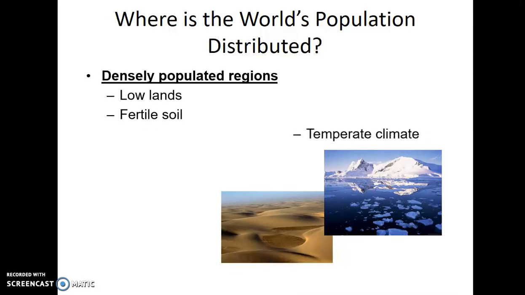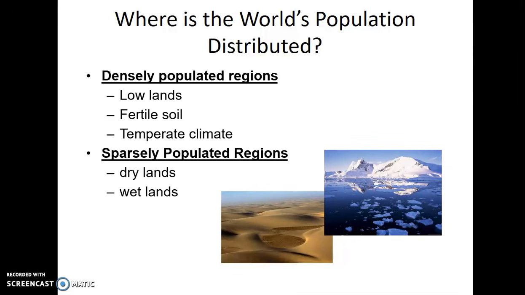Next, we have where the world's population is distributed. Where people live, we call this the ecumene. So the densely populated regions, this is the ecumene. People tend to live in the lowlands near fertile soil and temperate climates and near water sources, because the vast majority of people in the world are so reliant on farming, and subsistence farming at that, for their own survival. The sparsely populated areas we call the non-ecumene, the area of the Earth's surface that can't sustain a population.